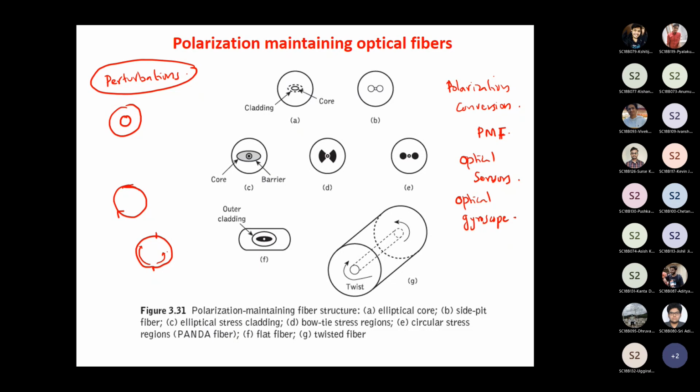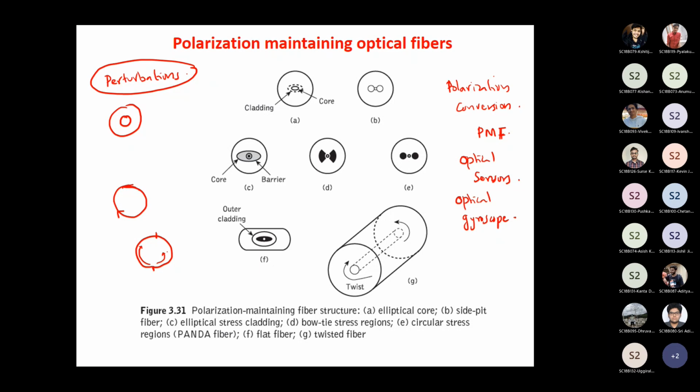So for the most modern launch vehicles, and in fact missiles and everything, we would prefer to use optical gyroscopes. Though in India this technology is not completely matured, this is what we are aiming for. Other gyroscopes have lots of disadvantages, whereas optical gyroscopes have a lot of advantages. In these kinds of devices, you don't generally worry about the cost. So we would always prefer to use polarization maintaining optical fibers, where accuracy is very important.